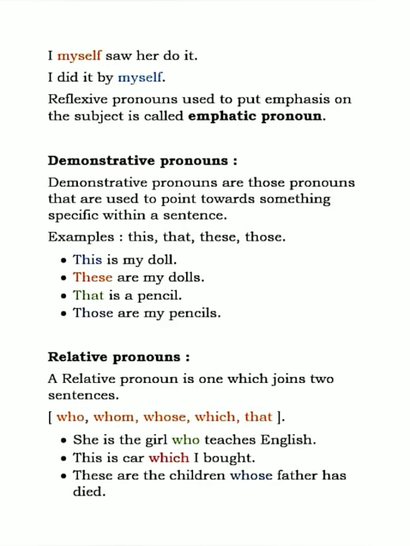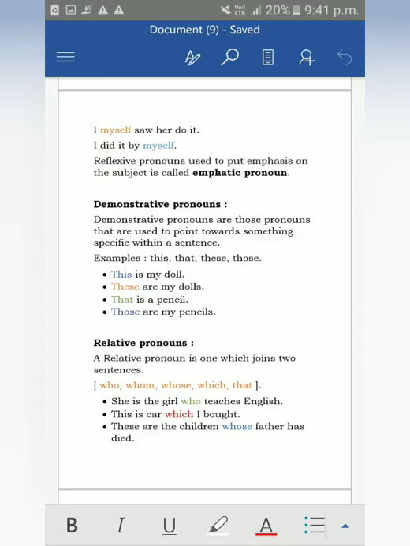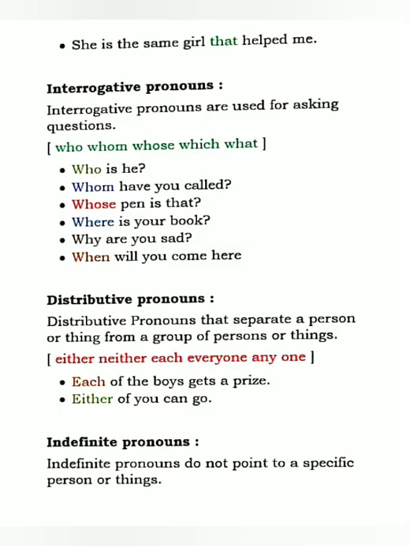Okay, these are the children whose father has died. Now I'm talking about whose father? The children's father. So again, whose is acting as a relative pronoun. Okay, she is the same girl that helped me. Now again see, that is acting like a relative pronoun. So I'm relating one sentence with the other sentence. Okay, I hope it is clear.